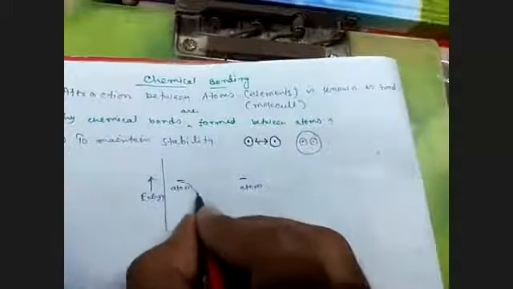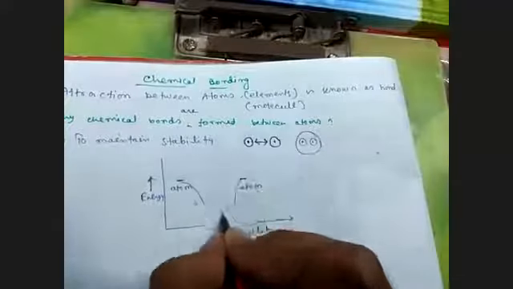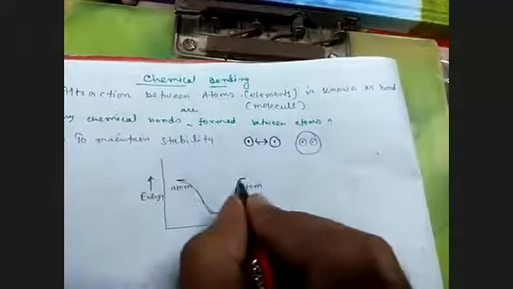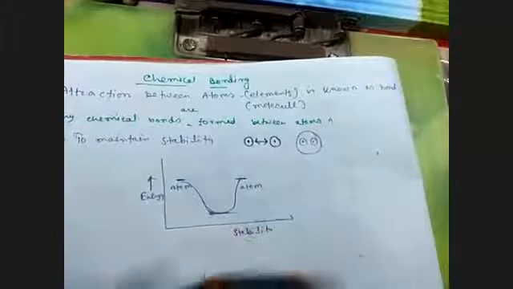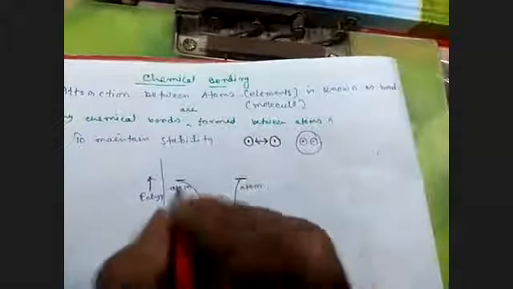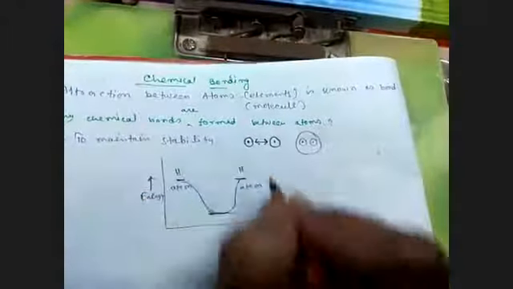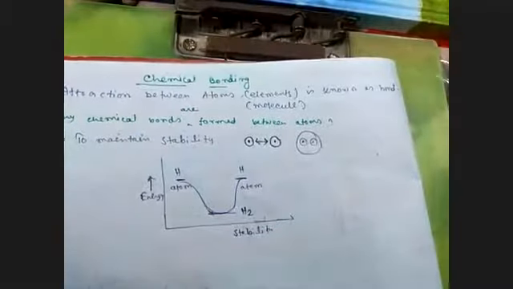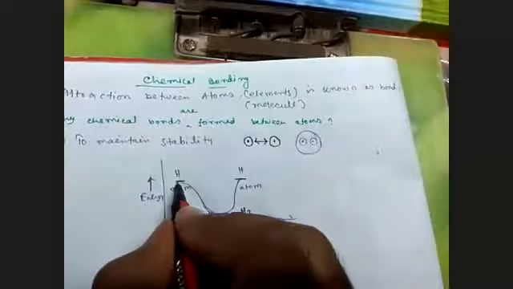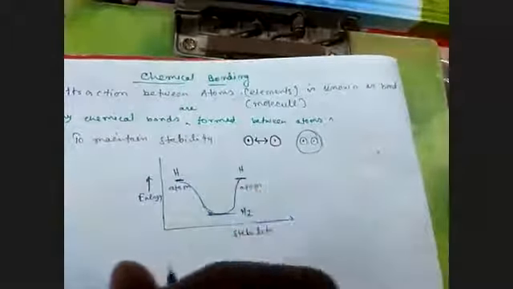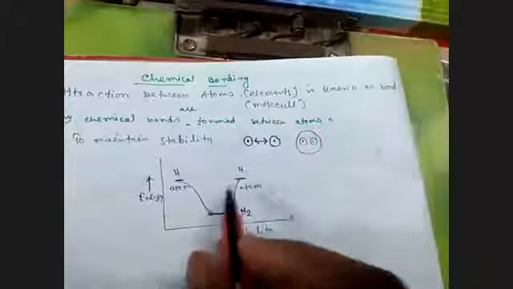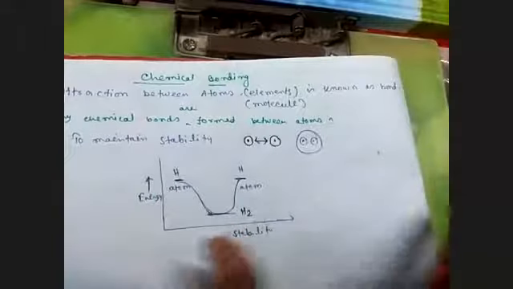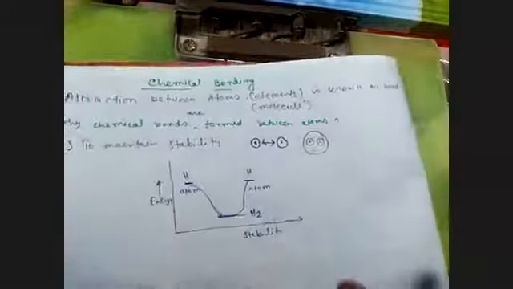But when they form a molecule, it comes slightly down. Suppose this is hydrogen and it becomes H2. The atom has high energy, so it is very unstable and tries to gain stability. It will form a molecule.